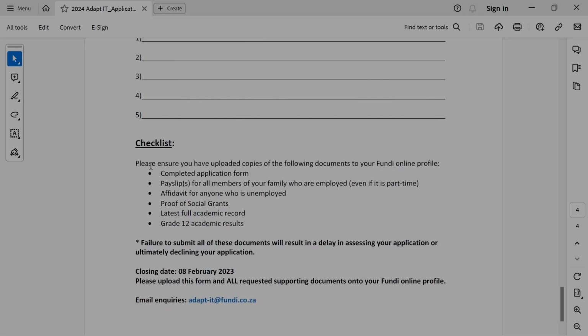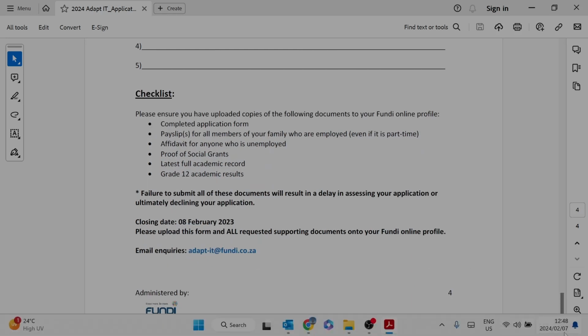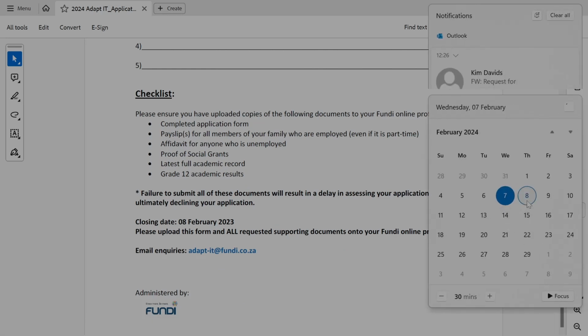Then checklist, please ensure you have the uploaded copies of the following documents to your Fundi online profile: completed application form, pay slips for all members, affidavits for anyone who's unemployed, proof of social grants, latest full academic record, and grade 12 academic results. Failure to submit all of these documents will result in a delay in assessing your application or ultimately declining your application. Once again, the closing date is the 8th of February, which is definitely tomorrow. As you can see, it is on Thursday.